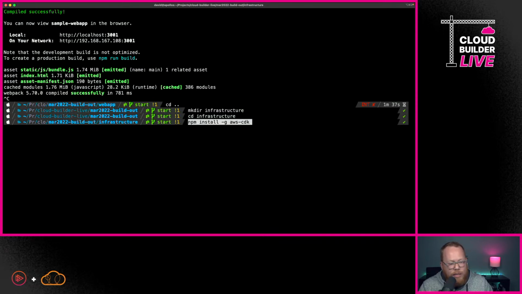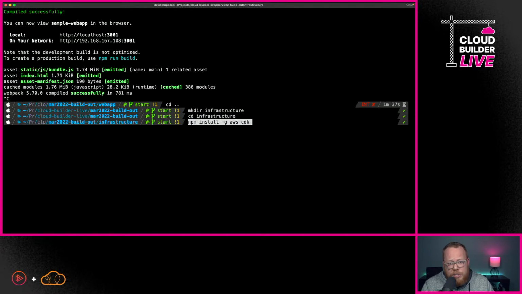Now, I see we have a question here. What programming languages are supported by the CDK? That is a great question. As of right now, we have TypeScript, which in a lot of ways is what the CDK is actually built in. We also have support for JavaScript, Java and .NET. We have support for Python, and we have support for Go, which I believe, as of the last time I checked, is still just in preview. So we don't have a final version of that.